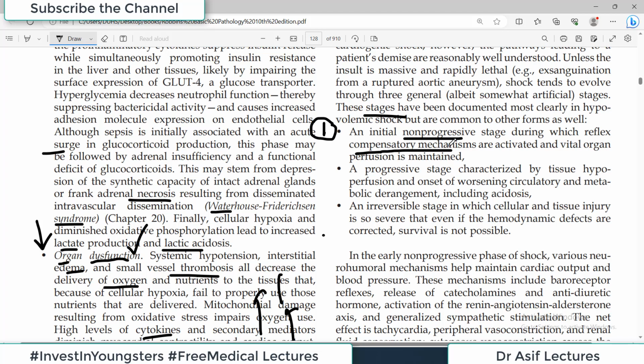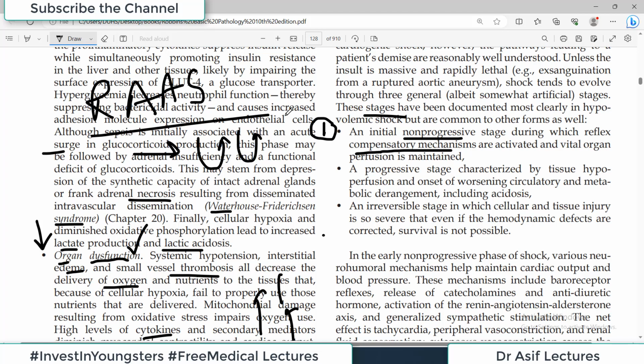So the body, if there is for example hypovolemia because of any cause, will try to activate the renin, angiotensin, aldosterone system so that there is salt and water retention in your body. So that is a compensatory phase. So the body is still trying to make things normal. This is the initial phase in which the shock is not progressing and the body's compensation has started, the body's efforts have started.